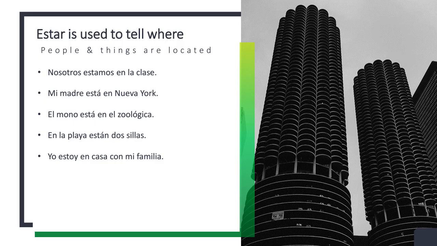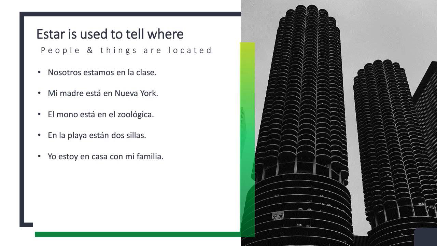So the first use of estar is to talk about location, or where things are located. If you're wanting to talk about where people are located or where places are located, you're going to use the verb estar. You will never use the verb ser to talk about where people or places are located, like on a map, okay? Or in relation to where you're at.